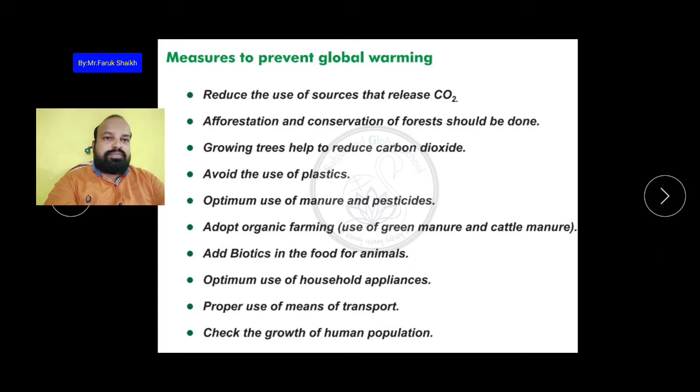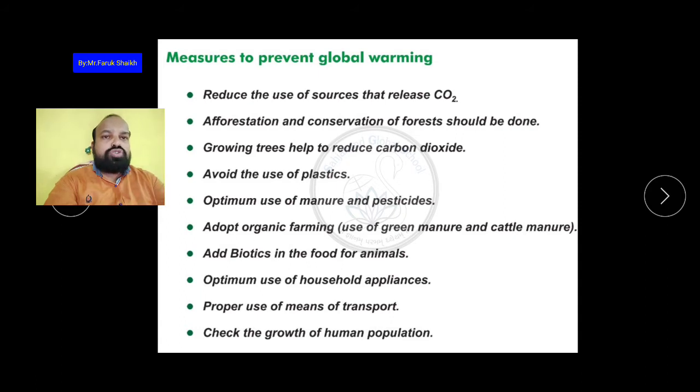Optimum use of mineral manure and pesticides. We use pesticides and fertilizers in farming; use them only when necessary, don't use them unnecessarily or in abundant quantity. Adopt organic farming, use green manures and cattle manure.